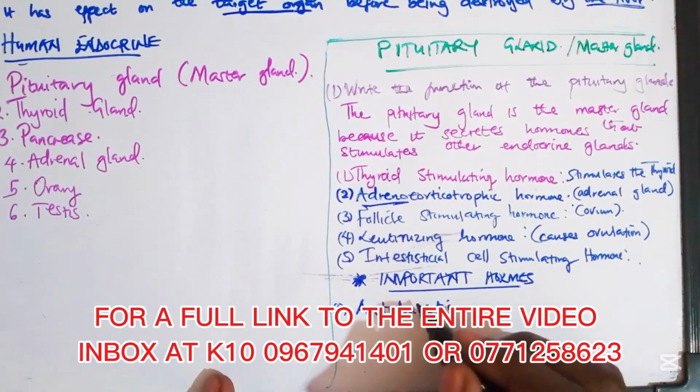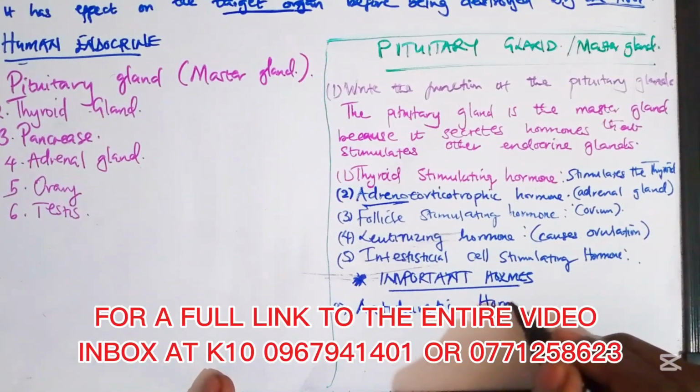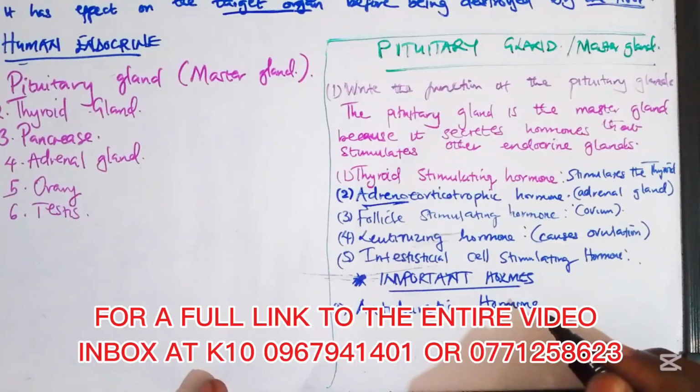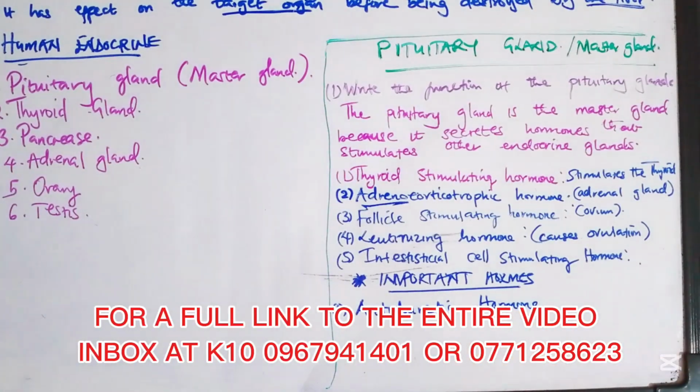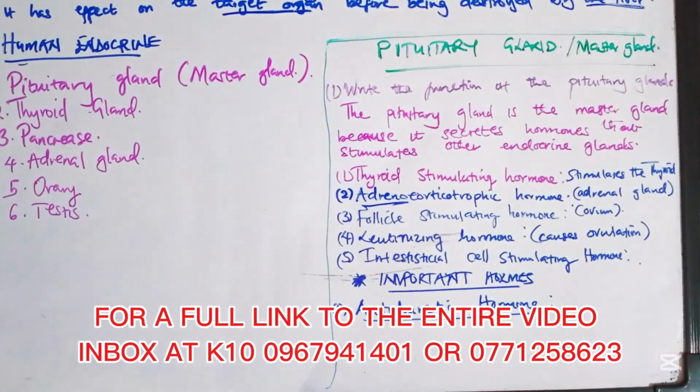This is the first hormone which they like asking about. Most of you can agree with me that you have seen a lot of questions on the antidiuretic hormone. They ask you, write about the function of the antidiuretic hormone. Write how the antidiuretic hormone is responsible in homeostasis.